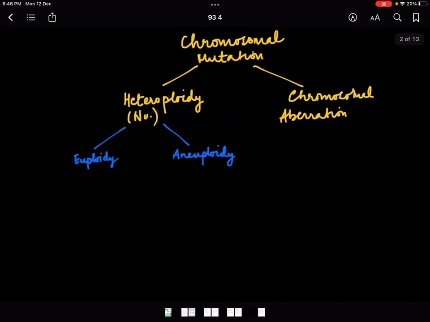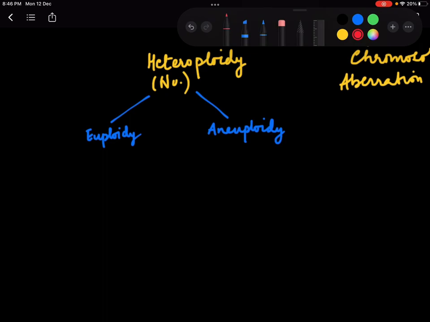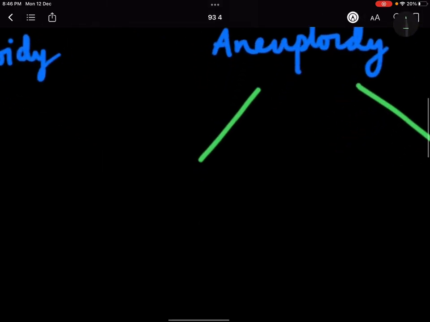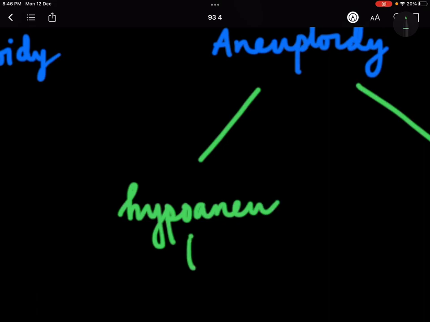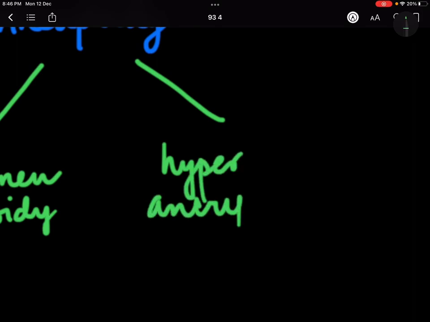Let's make this tape chart a little bit more. Let's go and add, because हमने इसमें we have understood two types in this. This is one, hypoaneuploidy, and then we have studied hyperaneuploidy. ठीक है?